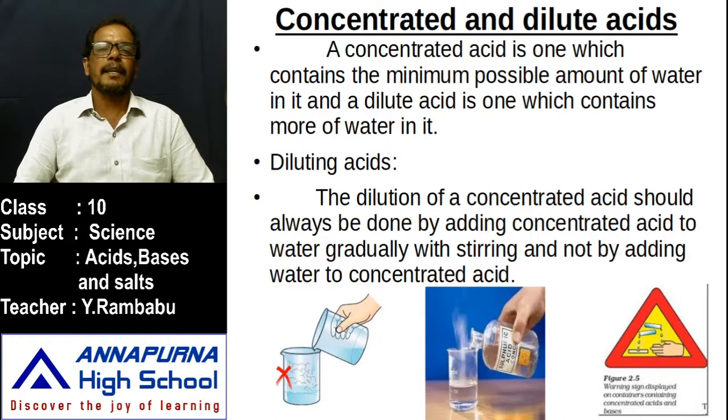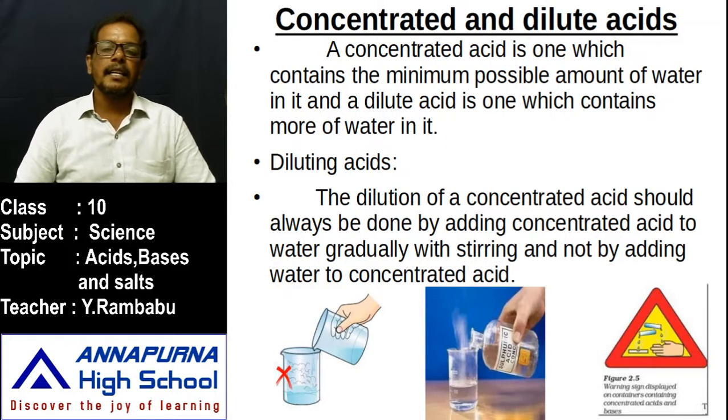In the same manner, if it contains the minimum possible amount of water, that is concentrated acid. If it contains more water, that is dilute acid. Then can we dilute acids? Yes, we can easily dilute acids. Then how can we dilute acids? Generally, mineral acids, which are prepared from the minerals of the earth, hydrochloric acid, sulfuric acid, nitric acid, are concentrated acids.